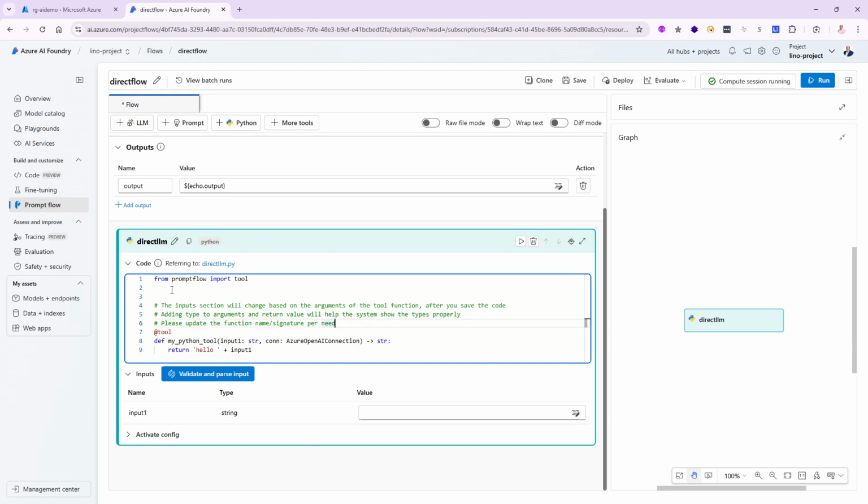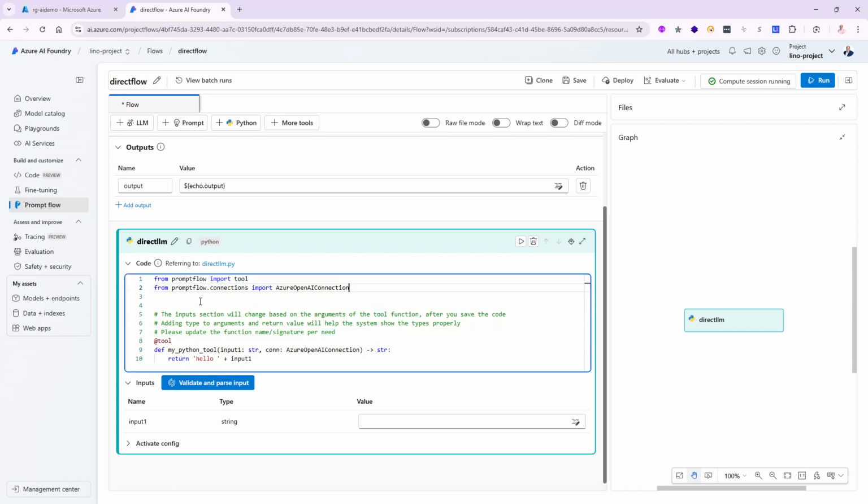Well, I don't have access to this right now, so I need to bring in definitely a library in Python to be able to use that. So go right underneath this import tool, and we'll say from promptflow.connections import AzureOpenAIConnection. If you're not using an Azure OpenAI connection and want to go directly against OpenAI, there is another one. It's still promptflow.connections import, and then you say OpenAIConnection.